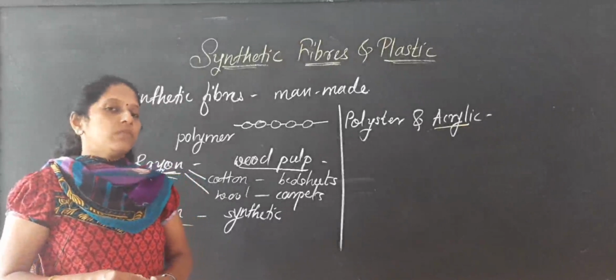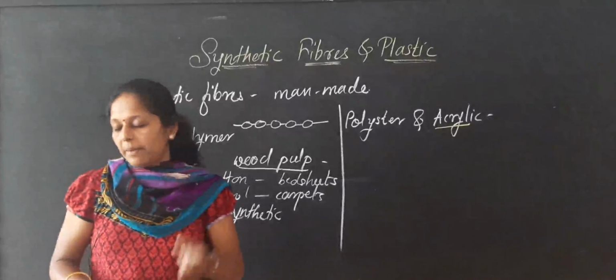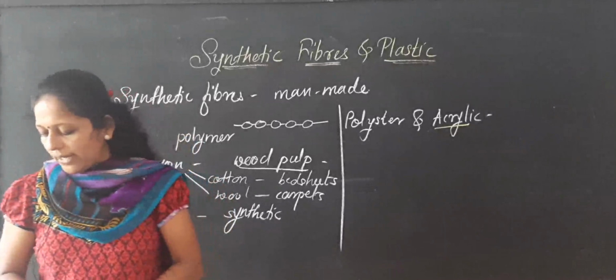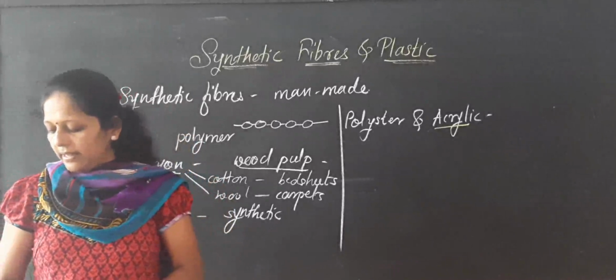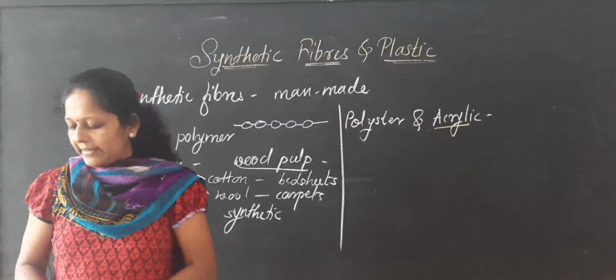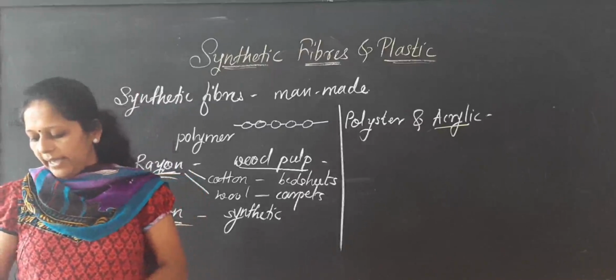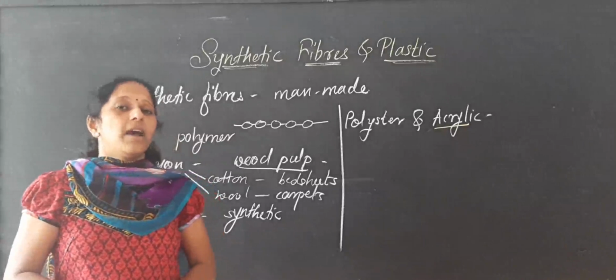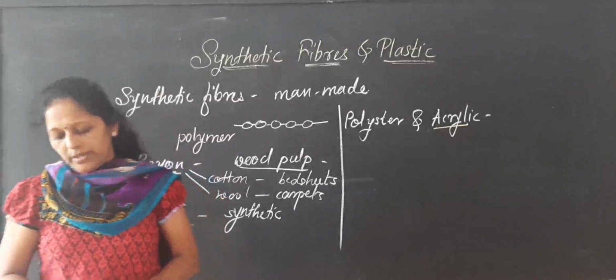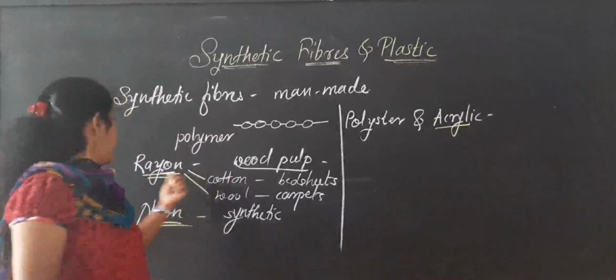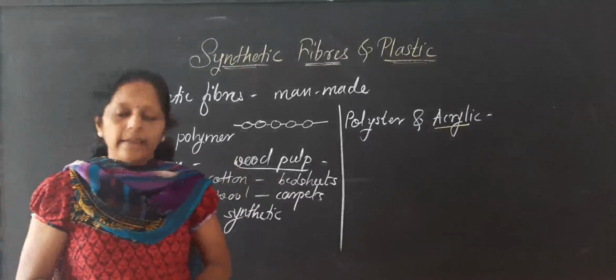So for that purpose, avoid wearing synthetic clothes while working in the kitchen or in the laboratory, because the fabric melts and sticks to our body. They are disastrous because they cause harm to us. So this is about the different synthetic fibers like rayon, nylon, polyester and acrylic.